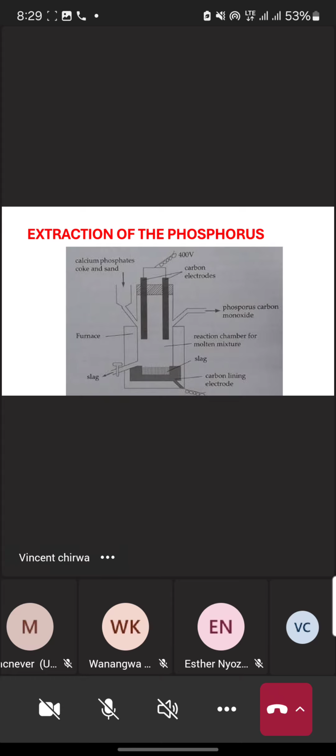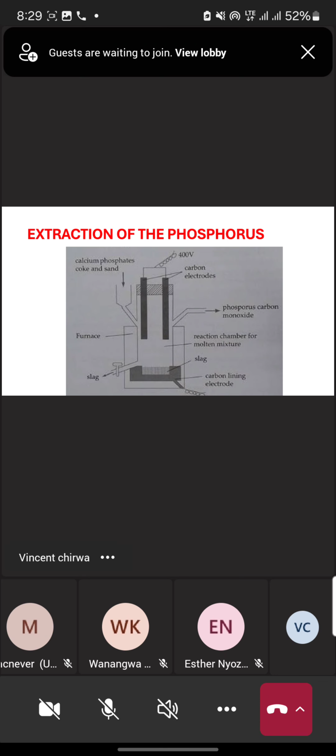Like in the case of nitrogen, we said before that nitrogen is only reactive at high temperature, but at low temperature it is not reactive. The same applies here.